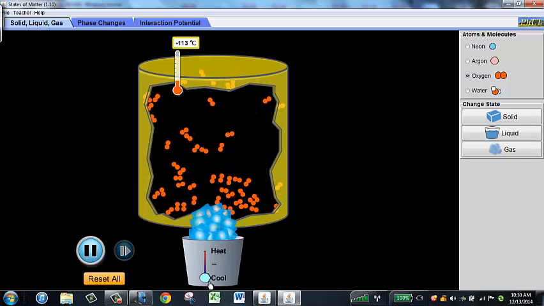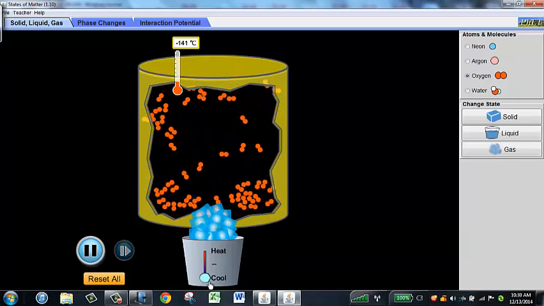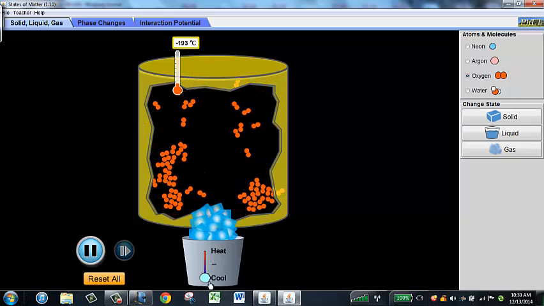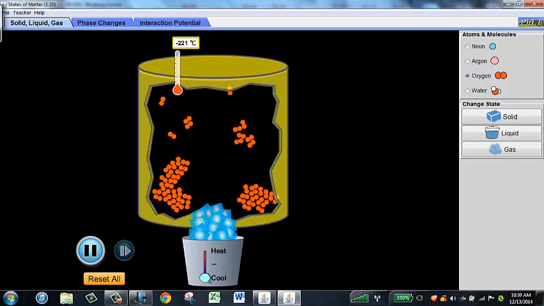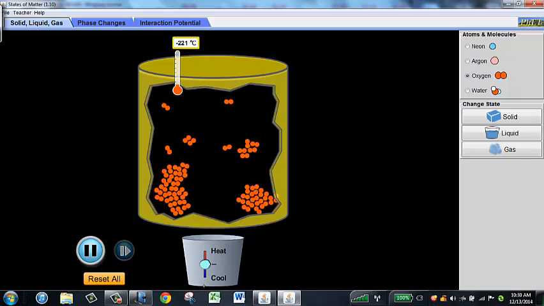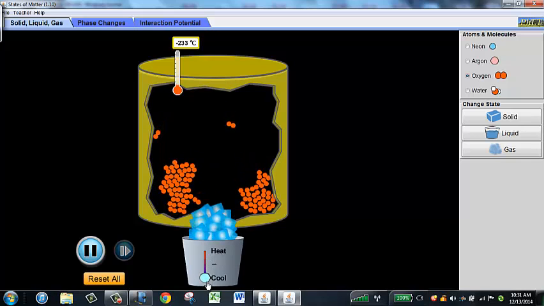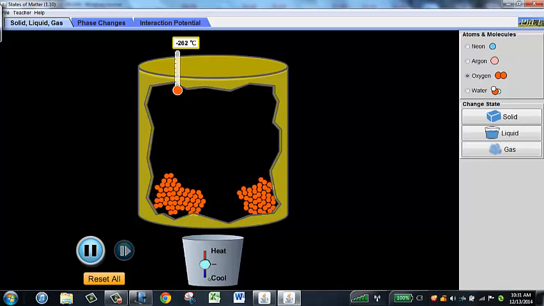And eventually, when I get to the point at which they condense, we could call that the condensation point or the boiling point. I just passed it. It was negative 183. And now I have liquid oxygen. And if I get this even colder, if I go down below negative 219, that's the freezing point of oxygen, I'll get back into the solid state.